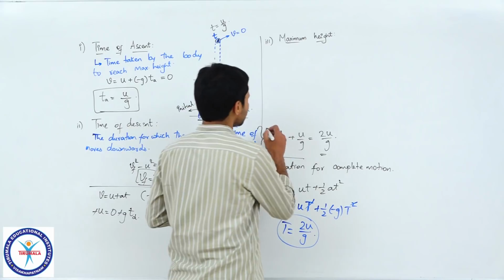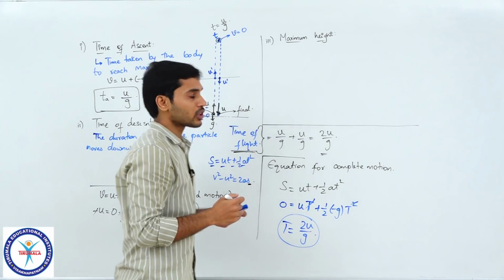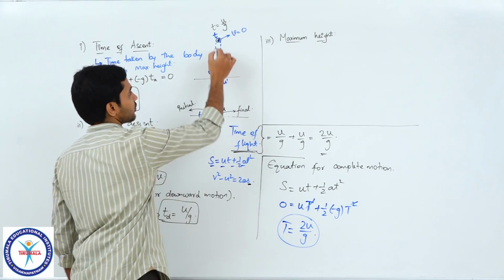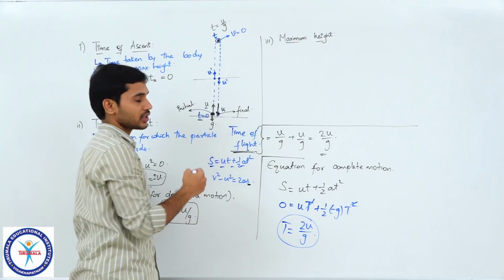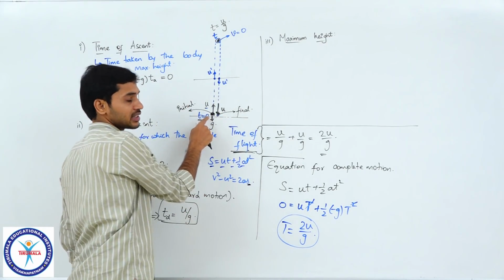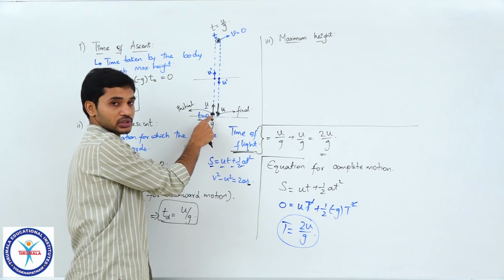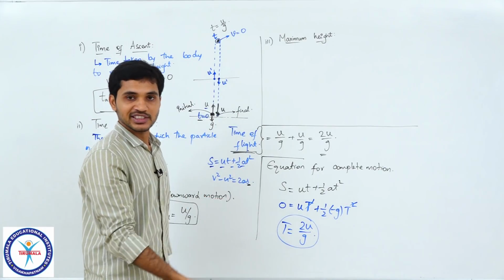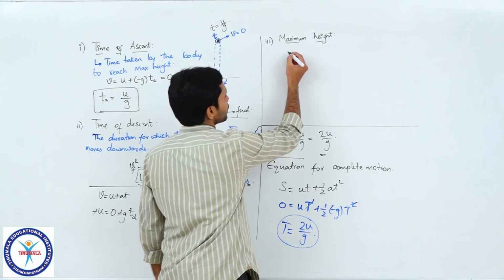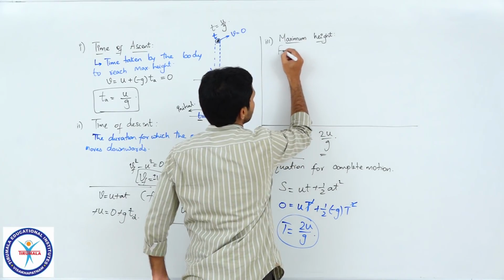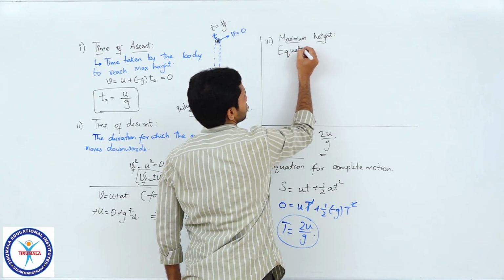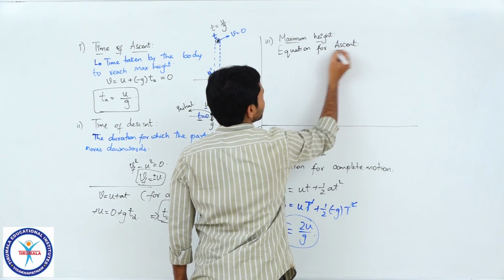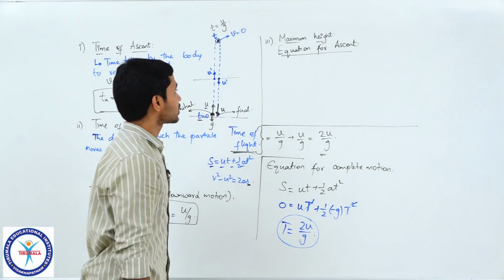So, you can calculate maximum height in different ways. You have all the information required here. The particle is projected with u, the final velocity is 0, right. You need to find the displacement. Can I say that the displacement of the particle from the projection to the maximum height will be the magnitude of maximum height, correct. So, what I will do is from equation I will write for ascent, equation for ascent, which means while the particle is going up. So, when the particle is going up, which equation can I use?